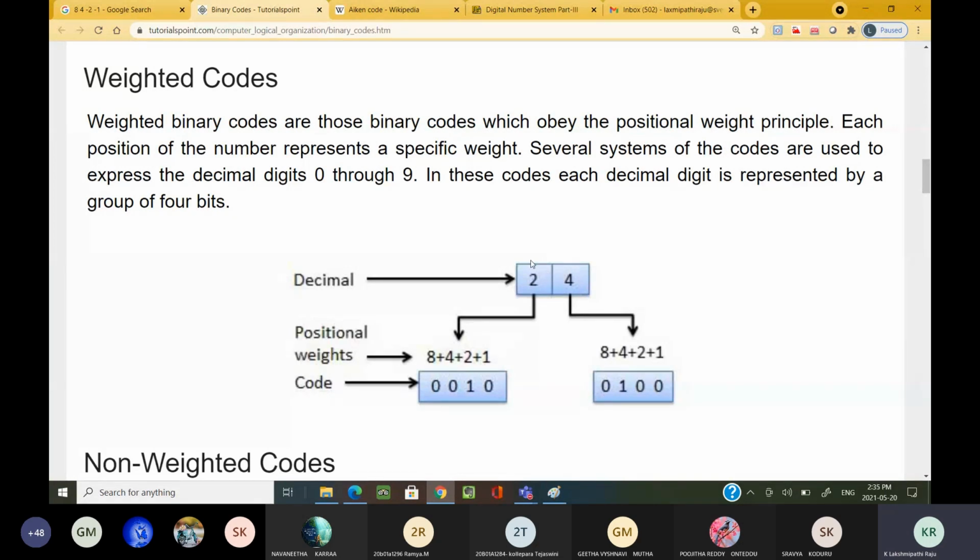Actually, this 2 has a weight of 10 and 4 has a weight of 1. In this diagram, he has represented it wrongly. Here the weight is 10, here the weight is 1. Okay. Now, if you multiply the weight with the positional value, then you get the decimal value that we have written here.